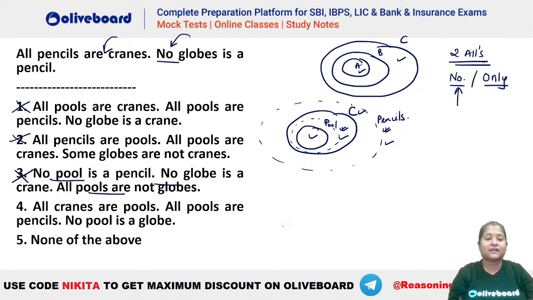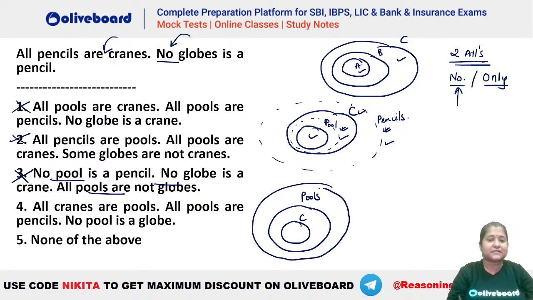Fourth देखो, all cranes are pools. Let's say this is your all cranes are pools, ठीक है? Then all pools are pencils. Okay, all pools are pencils here. So now if you check again, you can see all pencils are crane. No, it is all cranes are pencils. It is the other way around. So this is also invalid here. That means the answer has to be none of the above. Are we clear, everybody? Please let me know if we have any doubts in this particular question.